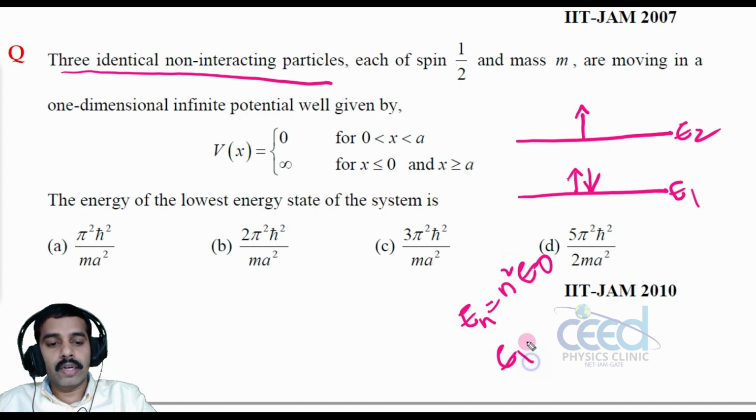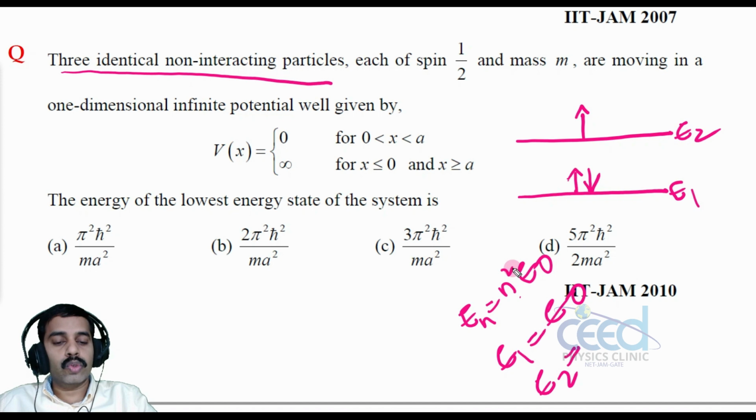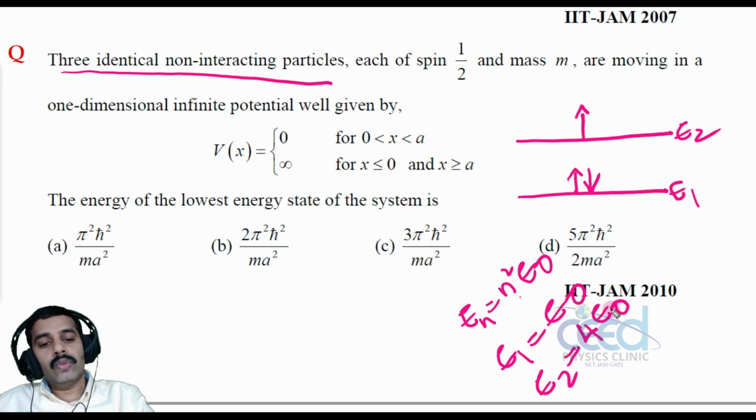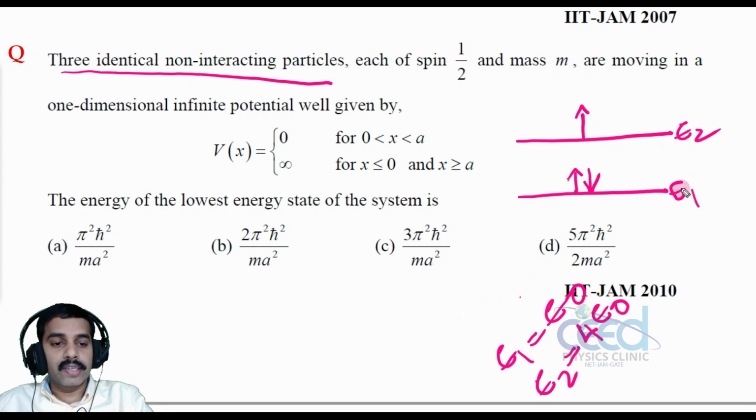So E1 is equal to E0, and E2 is equal to 2 square E0, that means 4 E0, right? So our energy will be equal to, we have n is equal to 1, that is the first energy state.